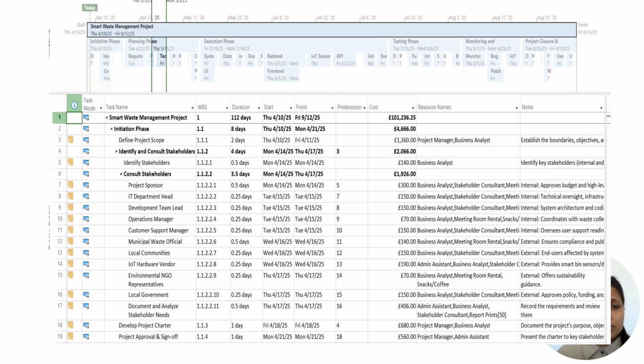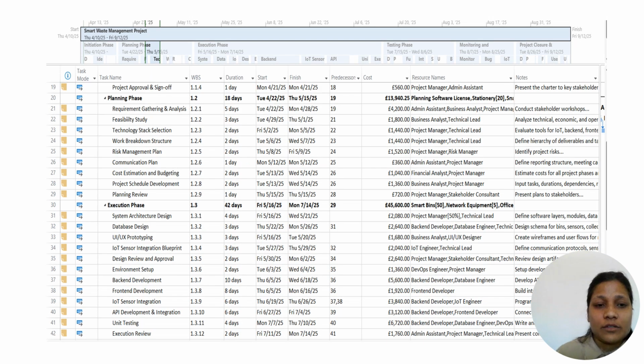The other subtasks are define project scope, identify and consult stakeholders, identify stakeholders, then consult stakeholders. The stakeholders consulted are project sponsor, IT department head, development team leads, and so on. For these consult stakeholder tasks, the work breakdown structure is 1.1.2.2, and the total duration is 3.5 days. The start date is 14th of April 2025 and it finishes on 17th of April 2025. The total cost for consulting stakeholders is 1,926, and so on.